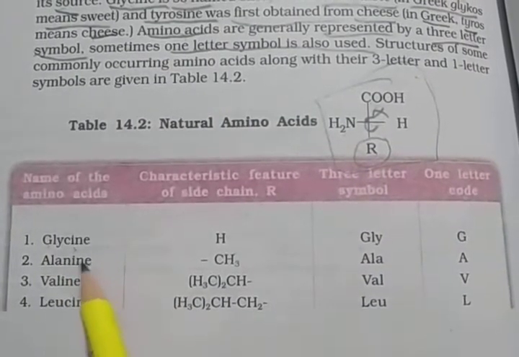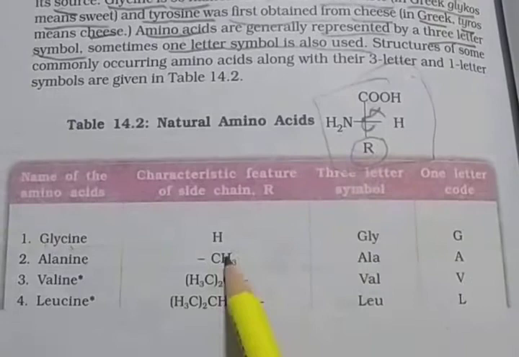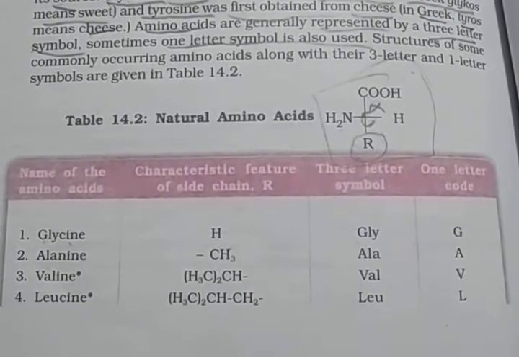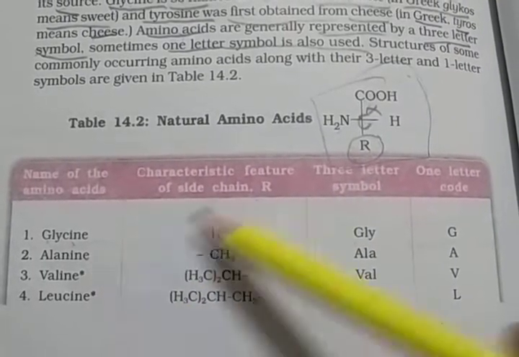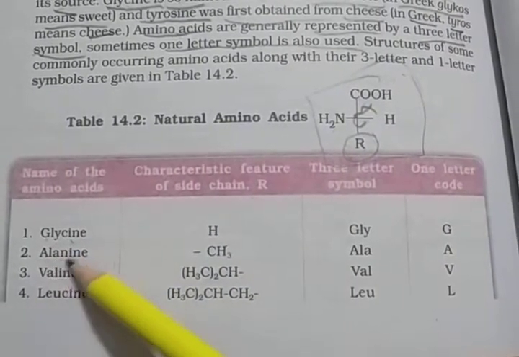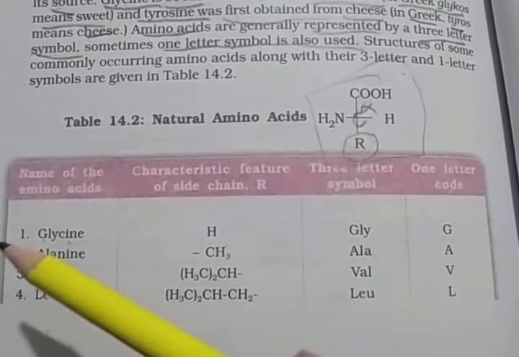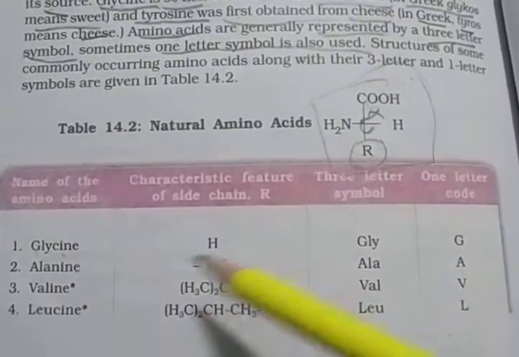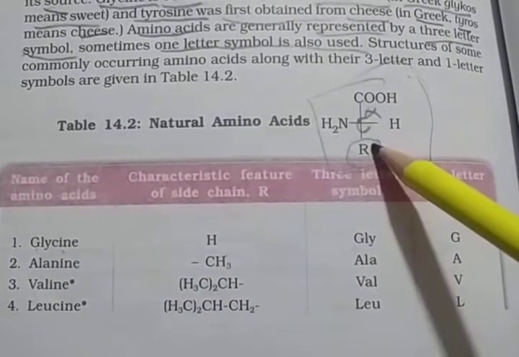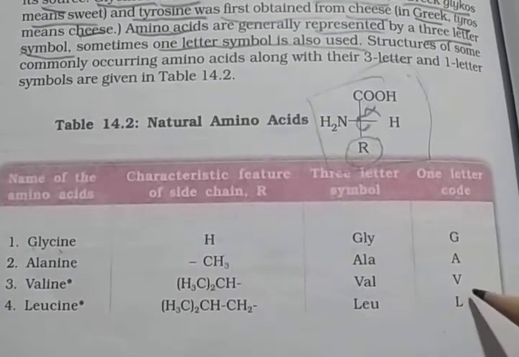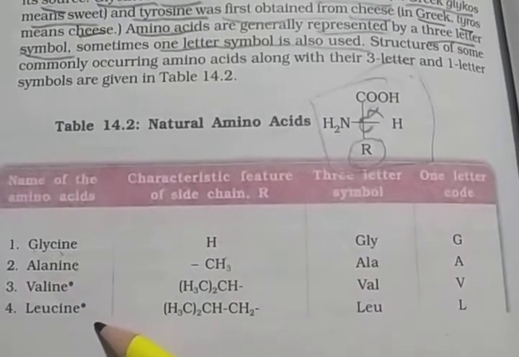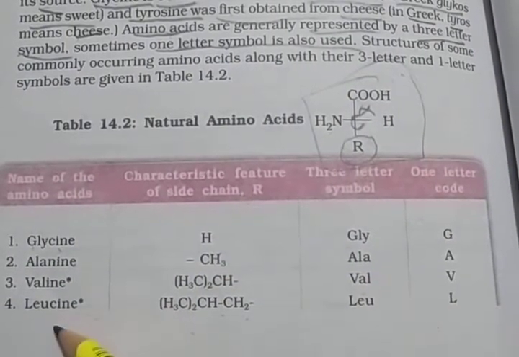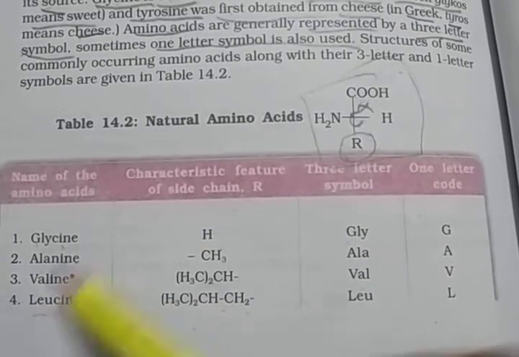Second is alanine. When CH3 is present as the R group, it is known as alanine. Its 3-letter symbol is Ala, and the 1-letter code is capital A. Then valine, where CH3 CH CH3 is present as R. Val is its symbol, and V is its code. Leucine has CH3 CH CH3 CH2 as R. Leu is its 3-letter symbol, and L is its code.